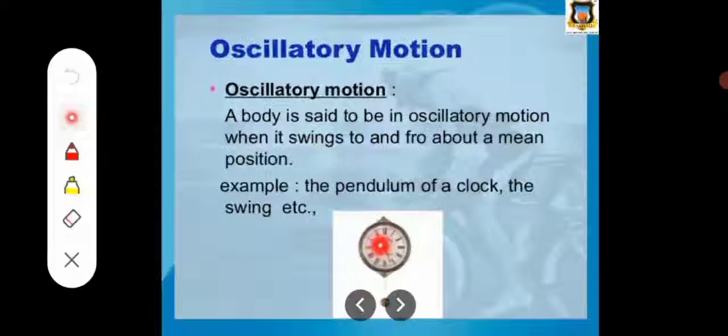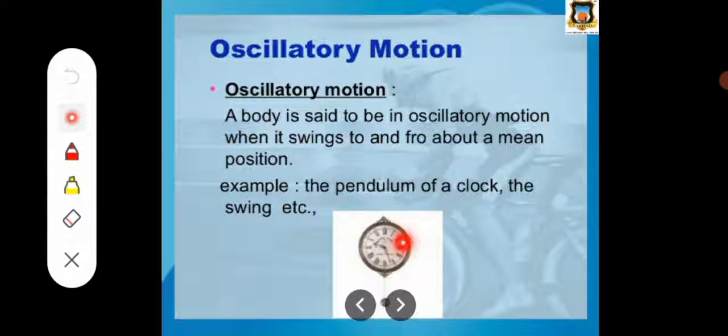The next type is the oscillatory motion. A body or object is said to be in oscillatory motion when it swings to and fro about a mean position. We normally observe one example, the pendulum of a clock.